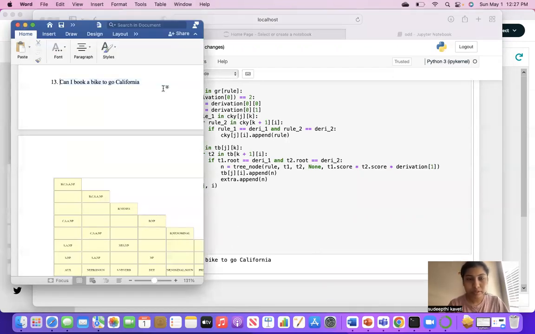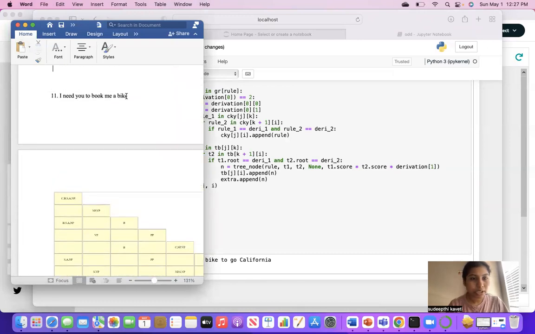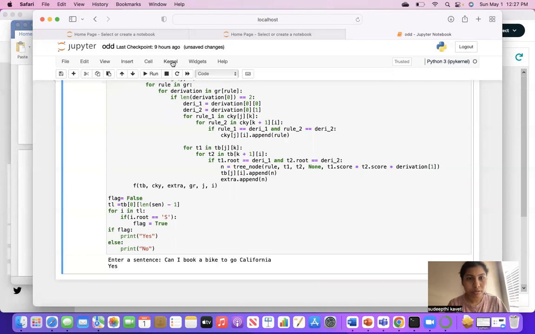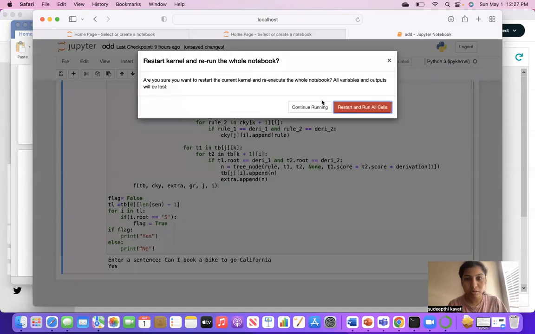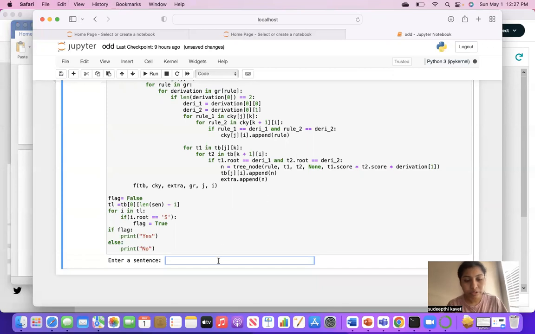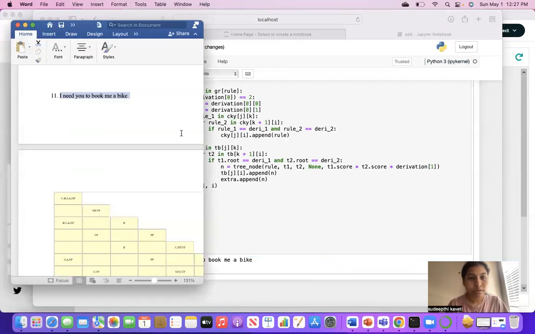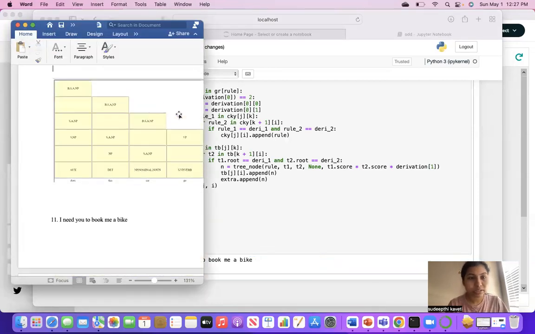And likewise, I'm taking another sample: I need you to book me a bike. And see this, Kernel, Restart and Run All. Enter a sentence, command V. I'm just removing this, enter. Yeah, I got yes. And I'll show you another sample.